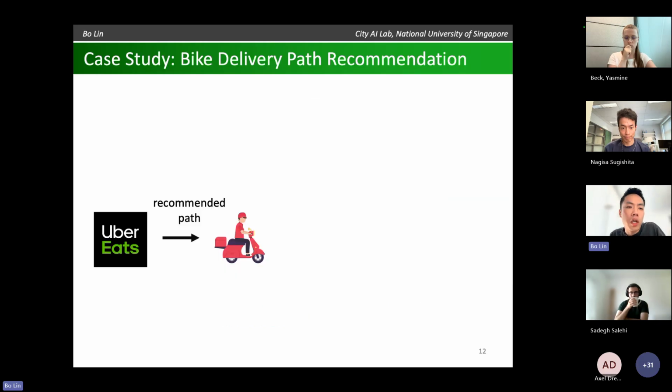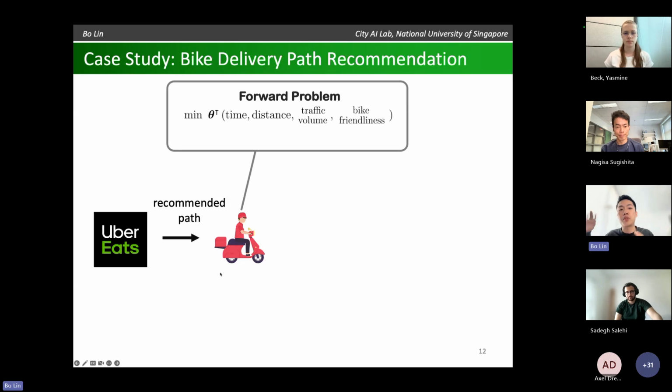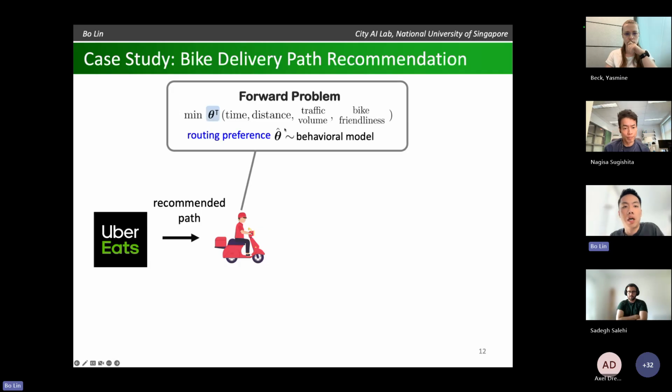Okay. So what's going on here is we play the role of a delivery platform. We give recommendations to the couriers who are trying to solve some multi-objective shortest path problem. So they're trying to balance travel time, travel distance, and so on and so forth. The weight, theta, that the courier assigns to different objectives reflects her routing preferences. Right? And these are the parameters that we have to estimate. And these are sampled from some behavioral model that people fit in the literature.